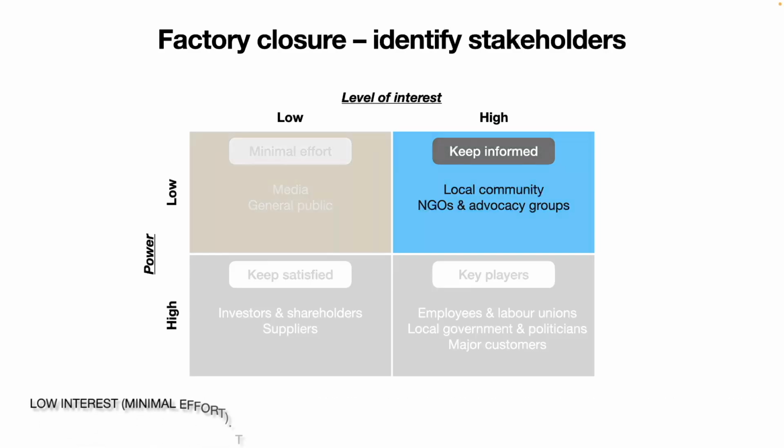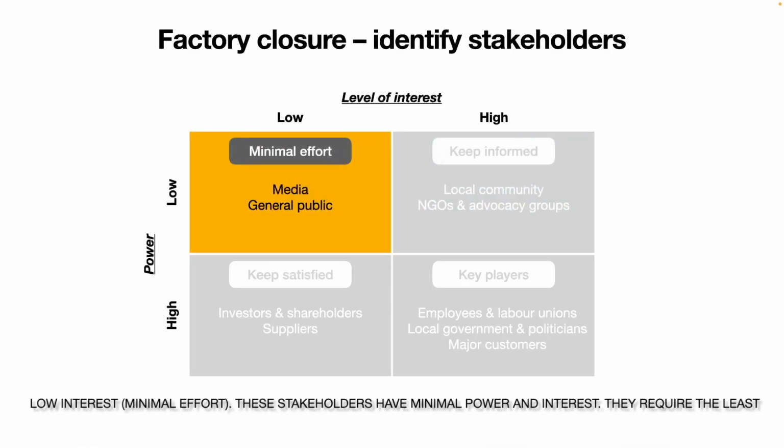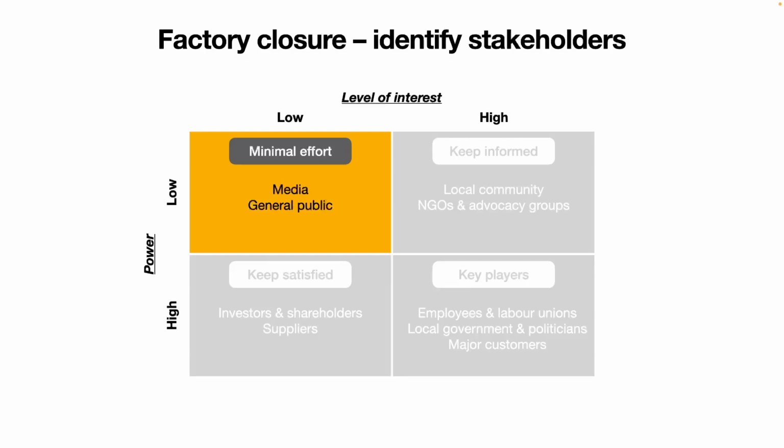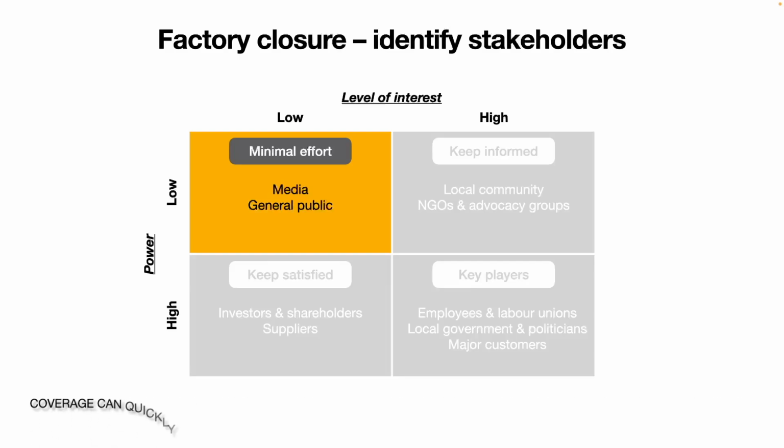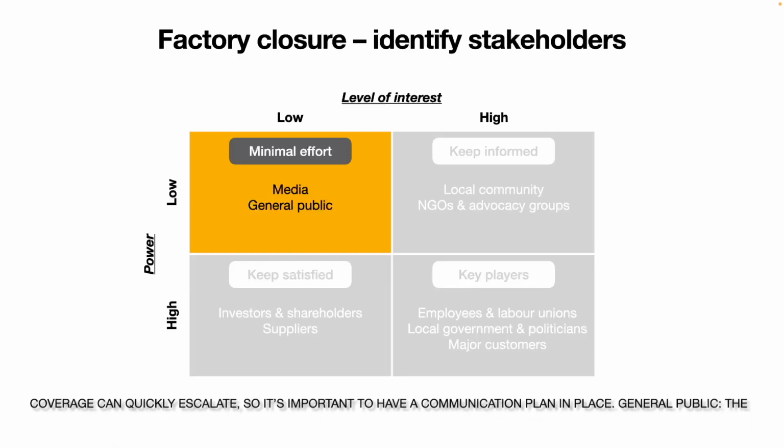Low power, low interest: minimal effort. These stakeholders have minimal power and interest. They require the least attention, but should be monitored for any changes in their stance or influence. Media. While media coverage can affect public perception, individual media outlets typically have low direct power. However, negative media coverage can quickly escalate, so it's important to have a communication plan in place.